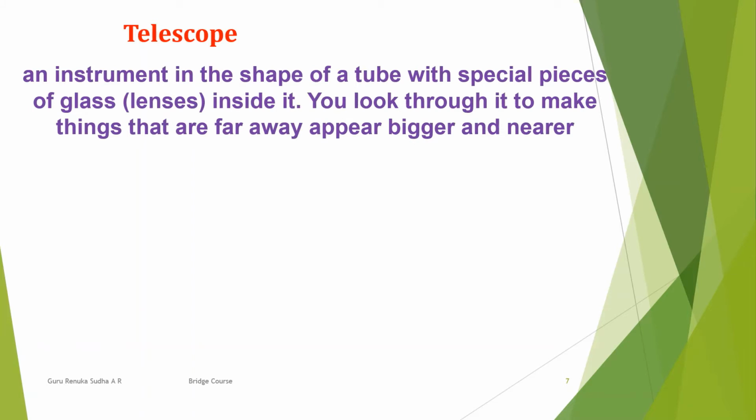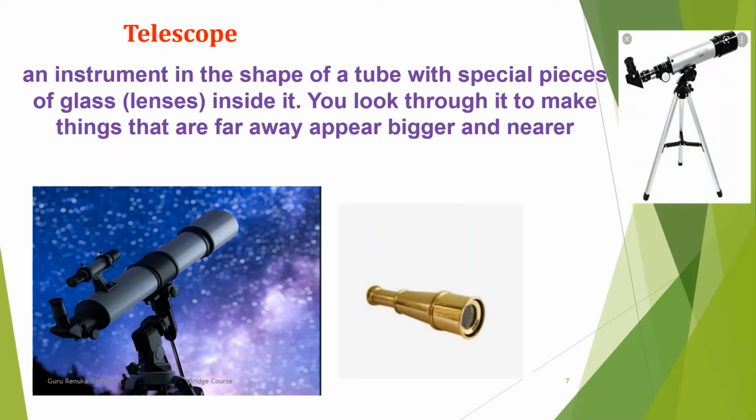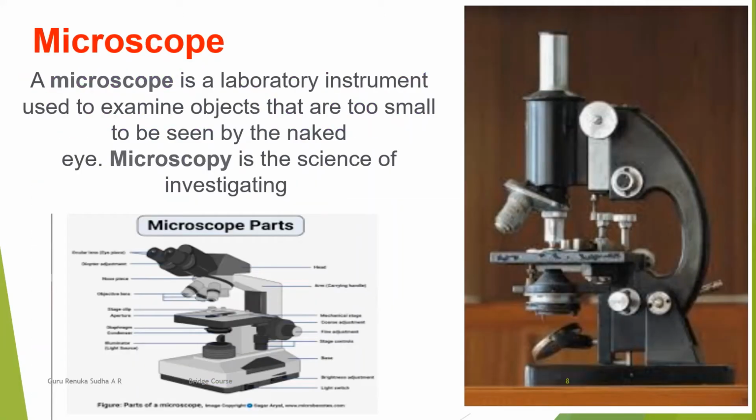Next is the telescope, which you are already aware of. It is an instrument in the shape of a cylinder, that is, a tube, with spherical-shaped glass pieces on either end, which helps us see faraway objects present in the celestial sphere. Based on that we also use binoculars.